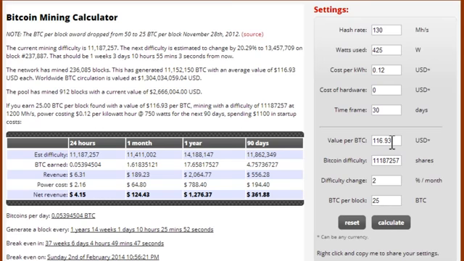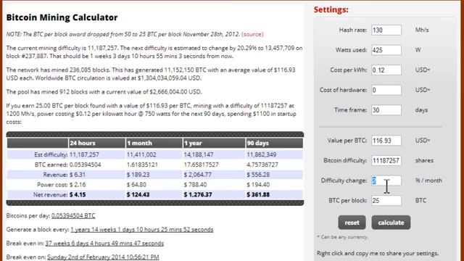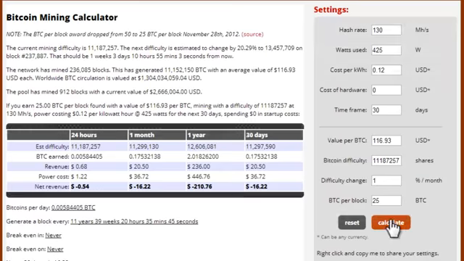Now, today, Bitcoin is worth $116. We'll keep the difficulty just whatever it says, because that'll change. And the difficulty percent per month, I'm actually just going to keep that at 1. And this is 25, which is correct. And I'll just click on calculate. And let's see how much I'll make. Well, it looks like here that in 24 hours, I'm actually going to make 68 cents.